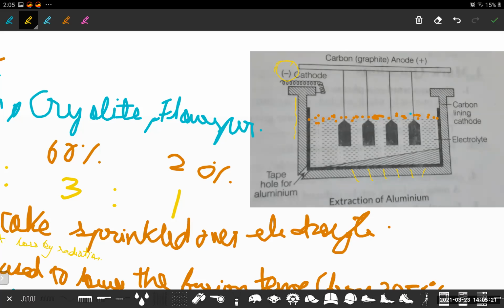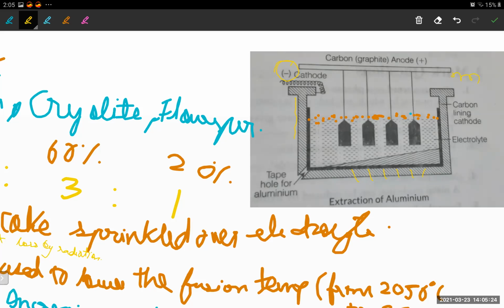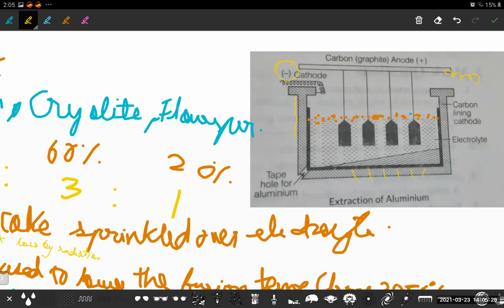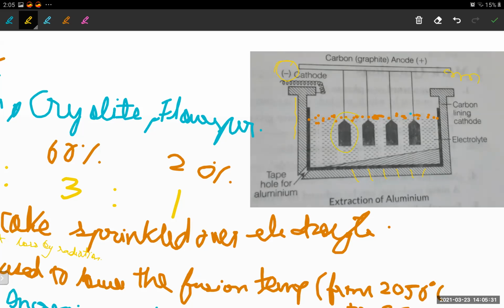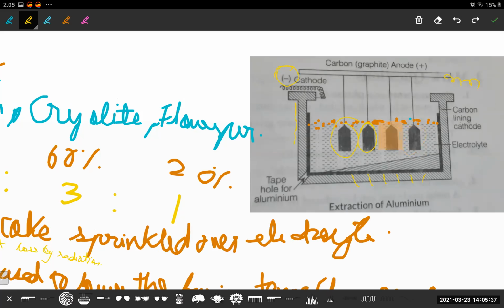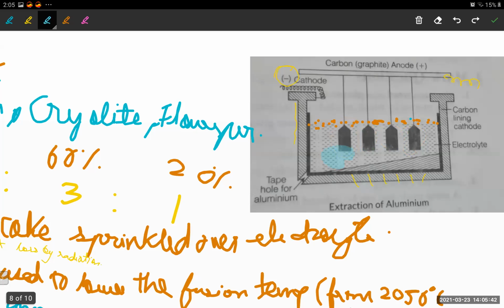Next, where is the anode? The anode, the positive terminal, is connected to this rod from which the graphite rods are hanging into the electrolyte. Next, we have the electrolyte inside, and we have a slope here. Can you see the slope? I'll tell you why this slope is used. I'll tell you the whole reaction now.